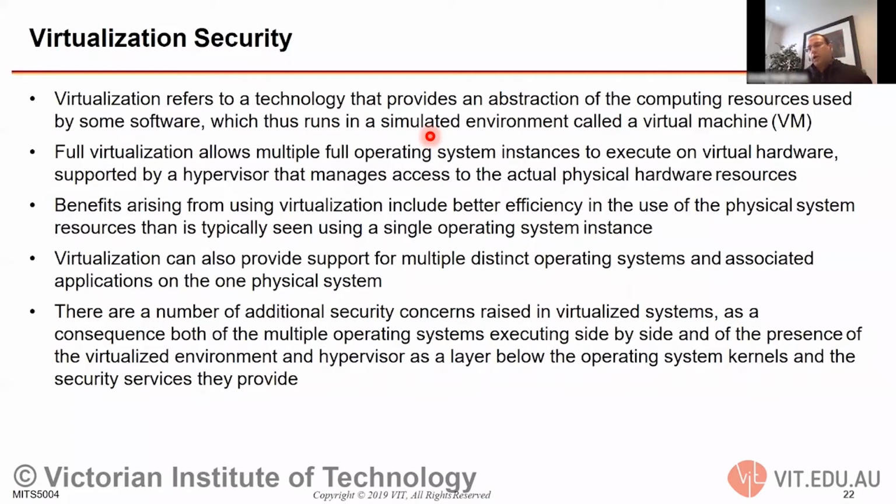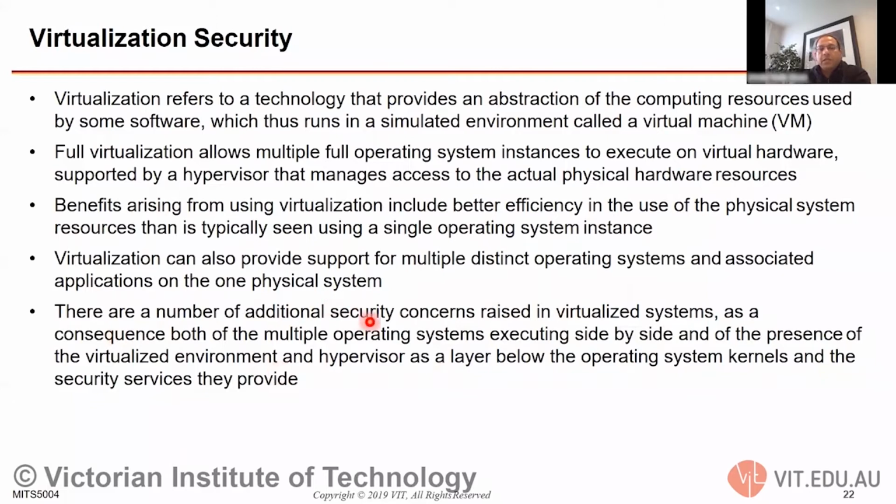Right now I'm running Windows 10. I can run VMware software and create another operating system running on top of my operating system. I can have 3-4 operating systems running at the same time. Full virtualization allows multiple full operating system instances to execute in a virtual environment with virtual hardware. It runs just like an operating system, but slightly slower because it is running on top of an operating system. It gives you everything an operating system gives: interfaces, hardware, communication. You can open a browser inside your virtual machine and go onto the internet.